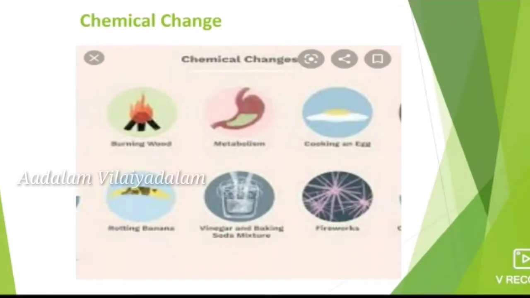And chemical change is otherwise called a chemical reaction. That means one or more substances, known as reactants, undergo a reaction to form a new substance, known as products. So reactants react to form a new substance, known as the product, and this is known as a chemical reaction.